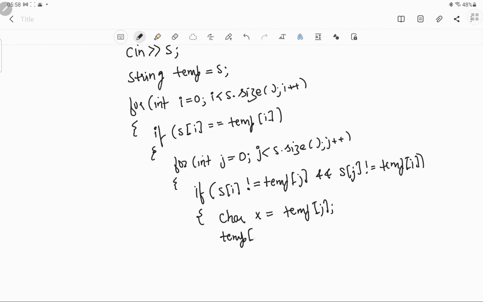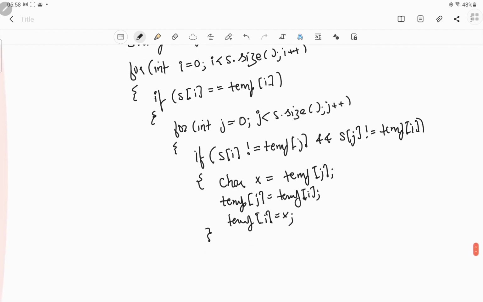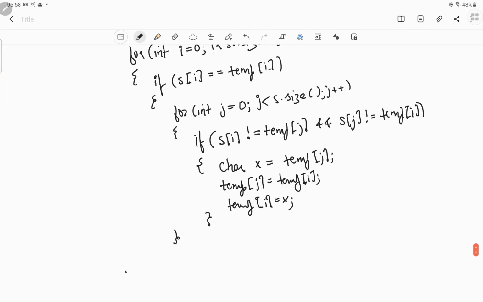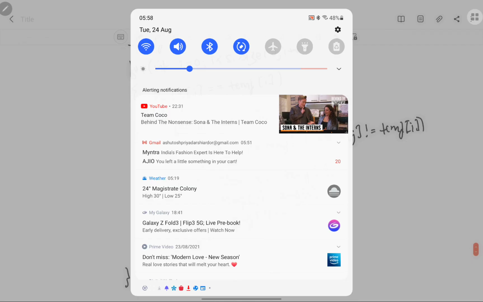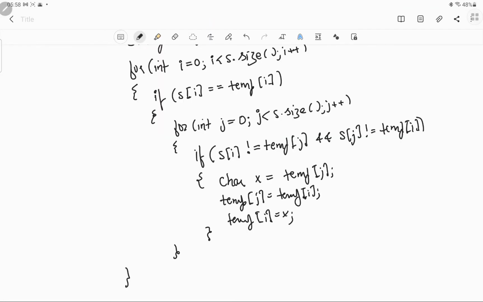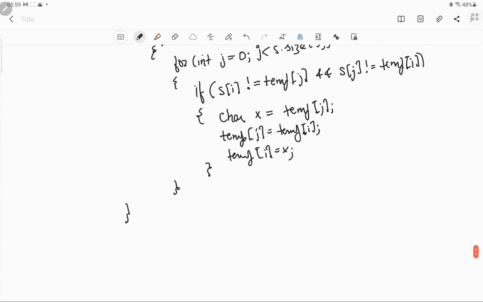Now temp of j is equal to temp of i, and temp of i would be equal to X, like so. So once we are done with this for loop, we would have a string in temp which would be the shuffled anagram of this input string S. So simply return temp.